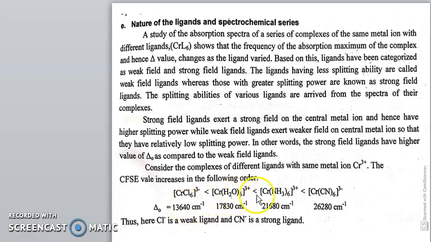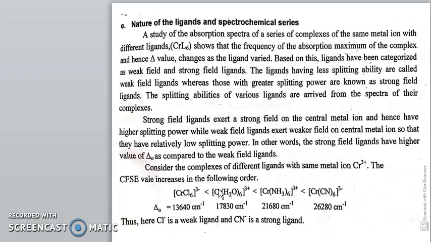Cyanide is the strong field ligand, while chloride and then water are weak field ligands.